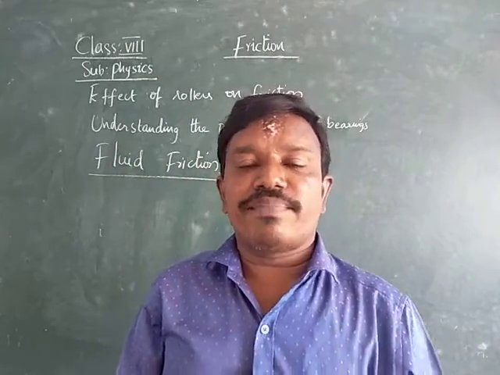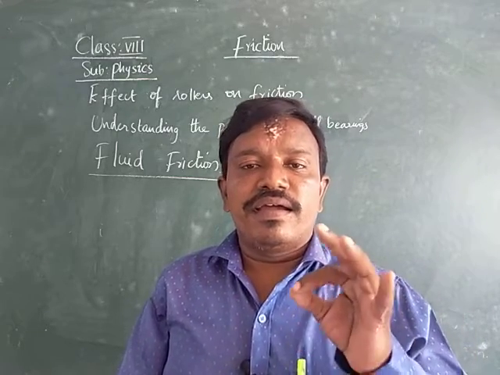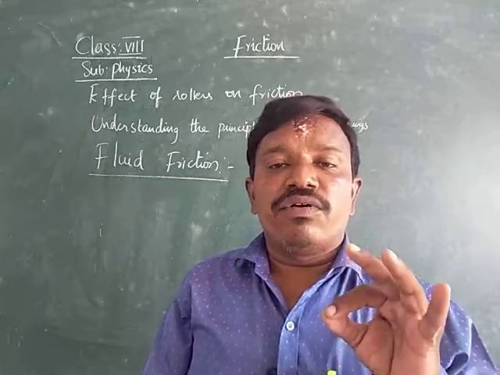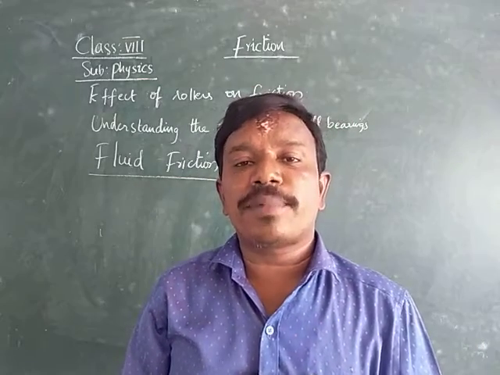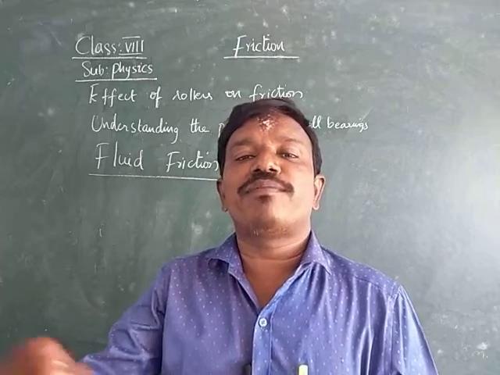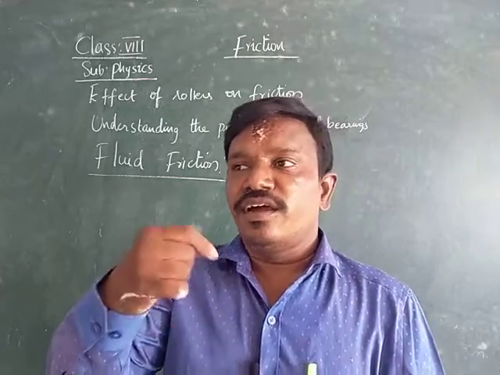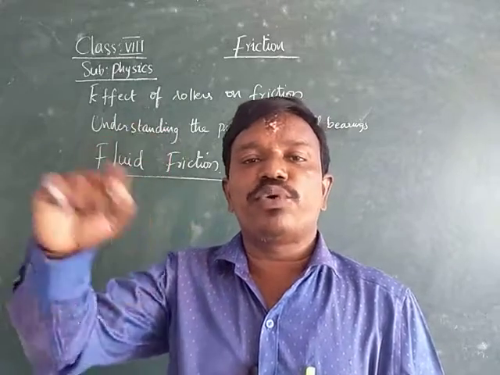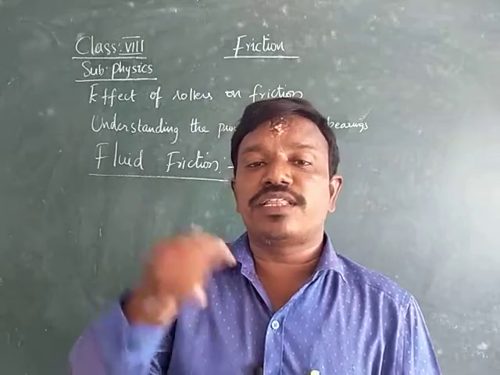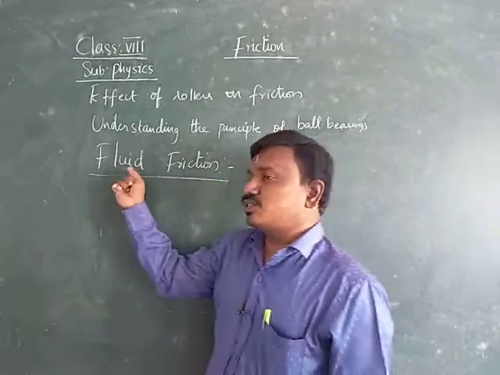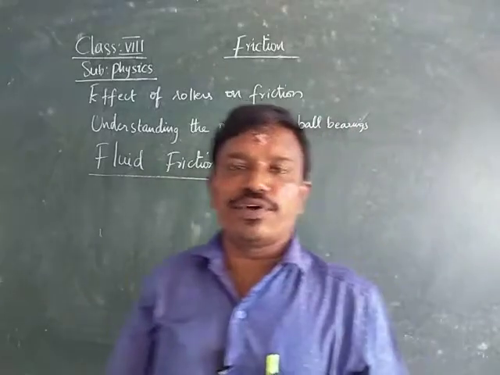In the same way, even liquids. If you pour water on the floor, what happens? The water will be flowing from one place to another place. Normally, the water from the rivers, from the reservoirs, flows from one place to another. Therefore, those are all the substances which flow from one place to another place. They are called fluids. And here we are learning about fluid friction, friction in between the fluids.